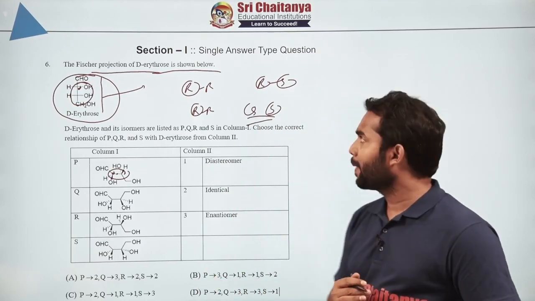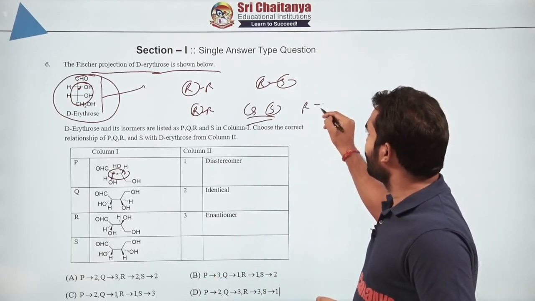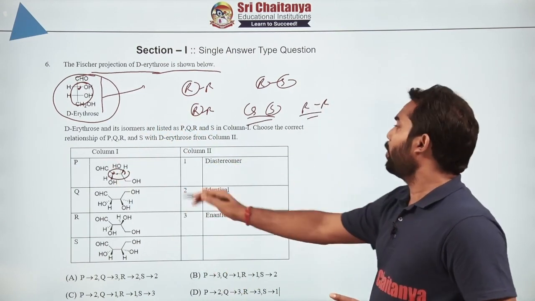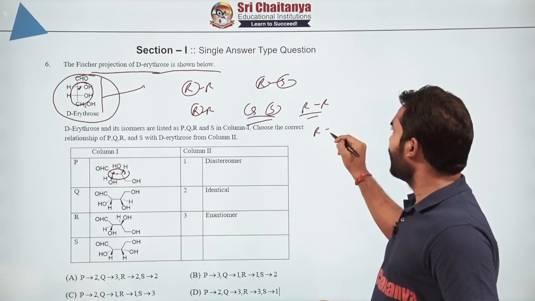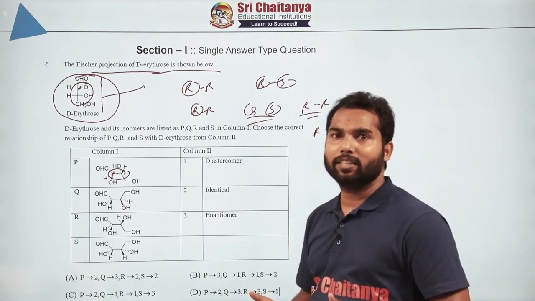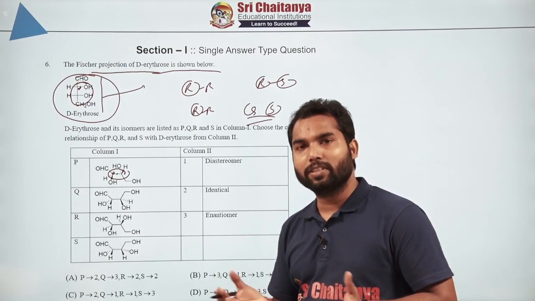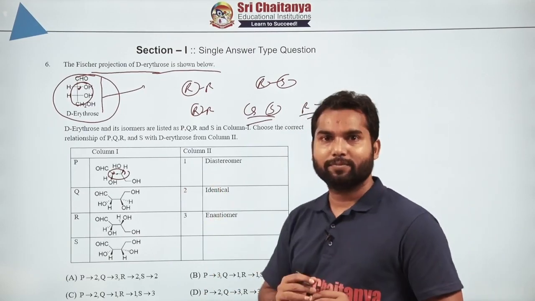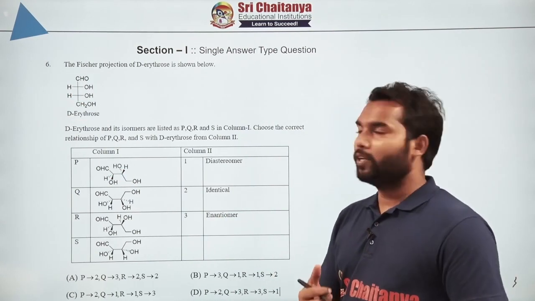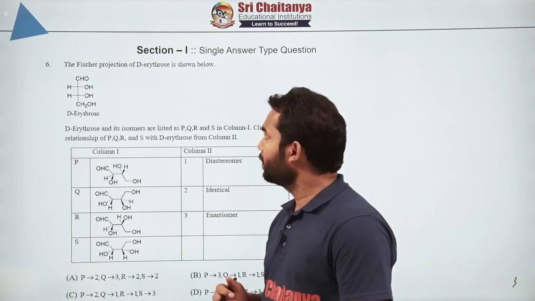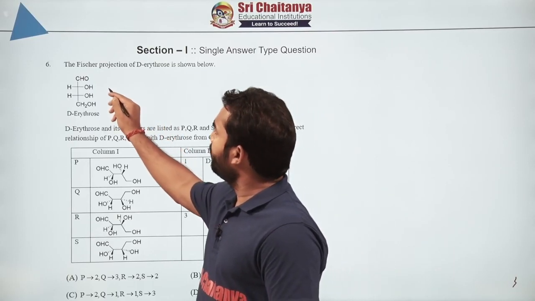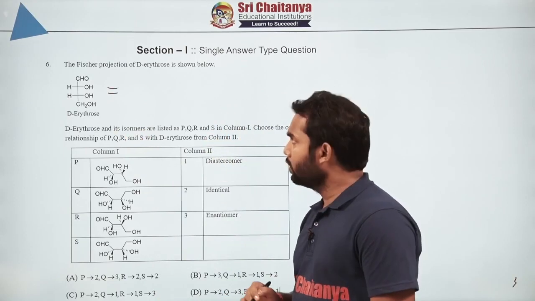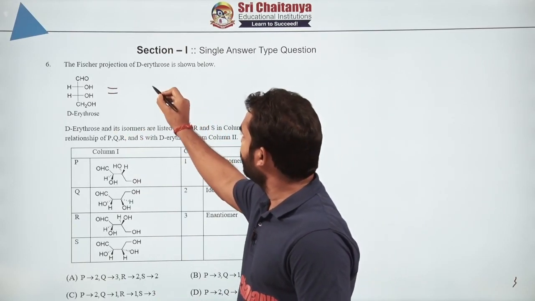And suppose the original compound is RR and the compound given here is also RR, that means they have the identical arrangement, they are not different molecules, they are the same. This is the basic concept that we have to use here. So let's start. Let us calculate the RS configuration here. First of all we have to draw the equivalent flying wedge, the original flying wedge, to get the original configuration.